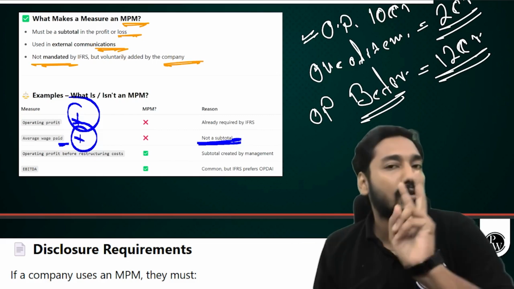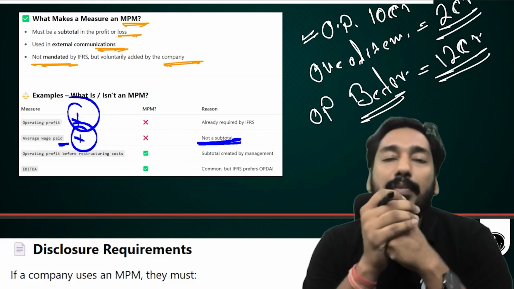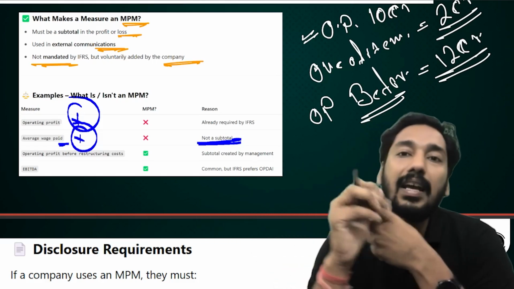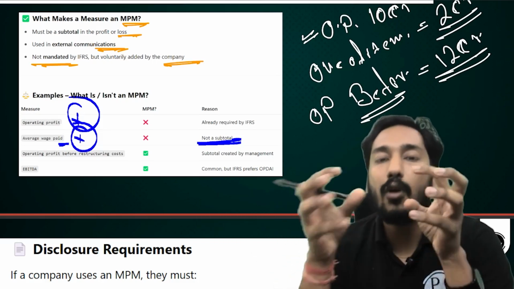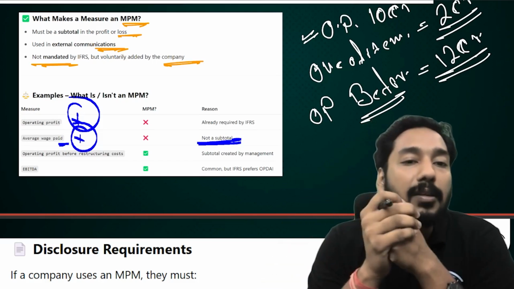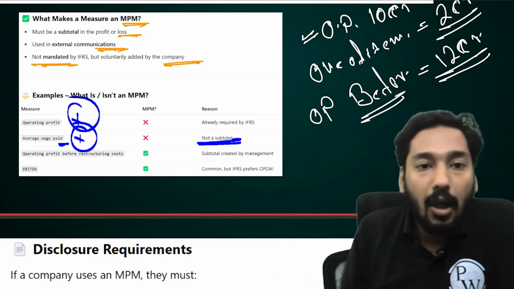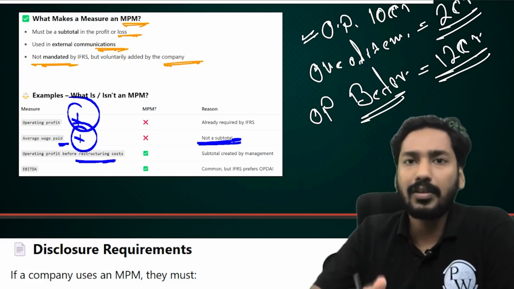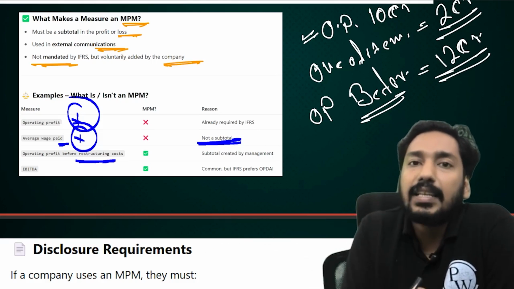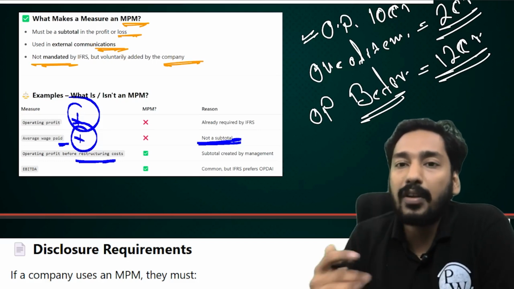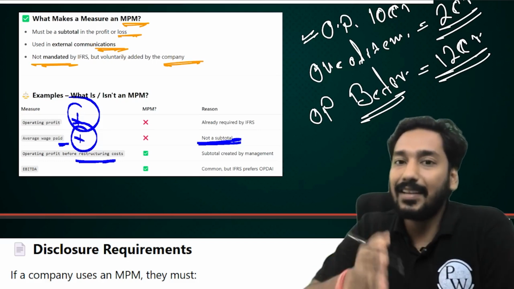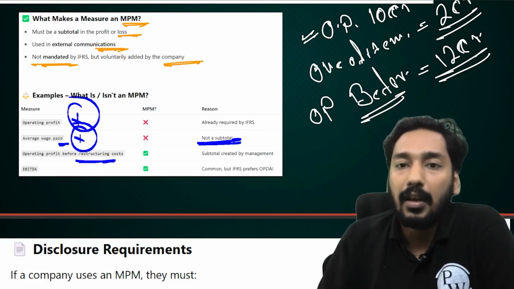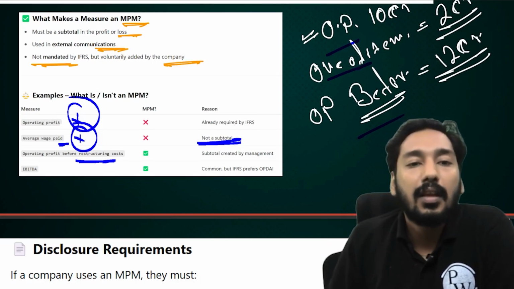So, MPMs have two qualifications. MPMs have to pass two tests. One, it should not be required by IFRS. It should be something different. And secondly, it should be a subtotal of already given figures in the P&L. Understood? Understood, sir. Operating profit before restructuring cost. Now, restructuring cost is a one-off item. You do not restructure every year, and hence it's an MPM, because operating profit before restructuring cost is a different, unique item, voluntarily given by the company, and secondly, it is a subtotal. You added two figures and you got it.